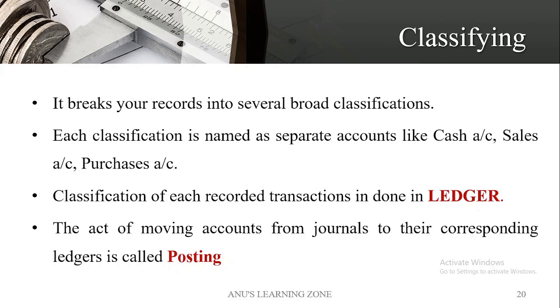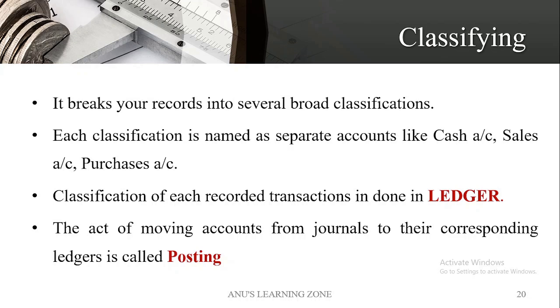On the basis of that, we have debited some accounts and we will be crediting some accounts. Don't get confused with debiting and crediting, we'll discuss that in the upcoming videos. Classification simply means we have to separate the accounts that originated through the process of journalizing.